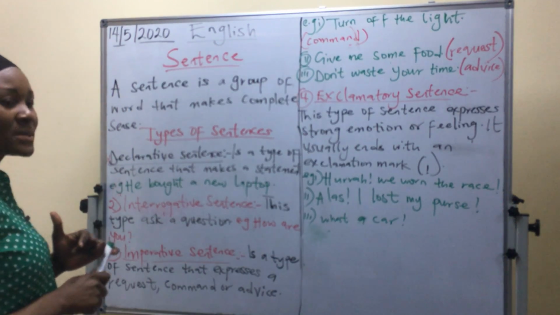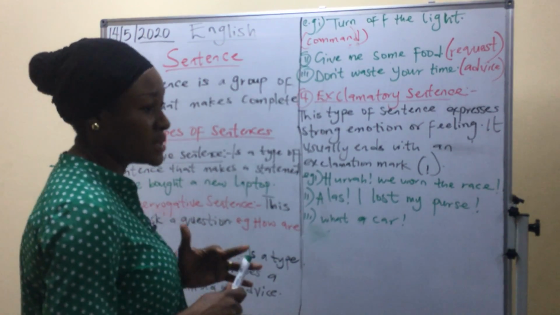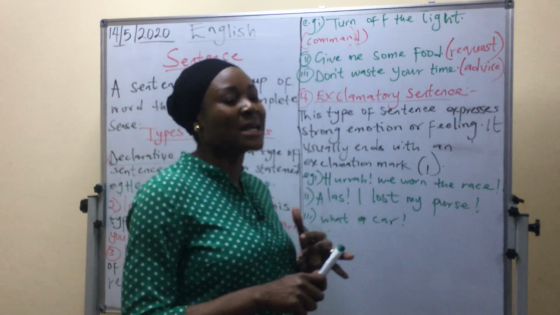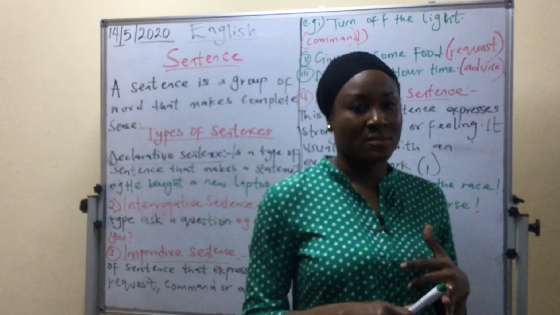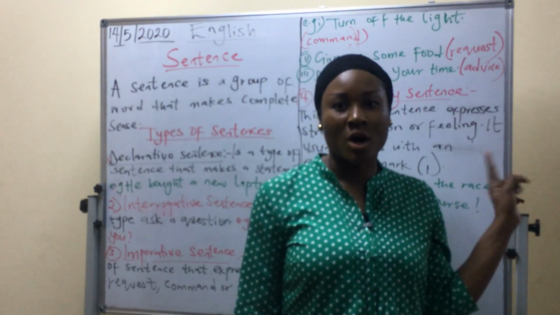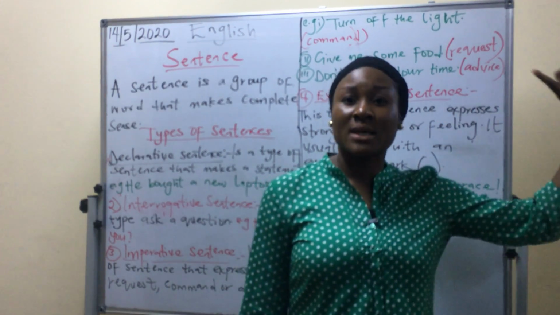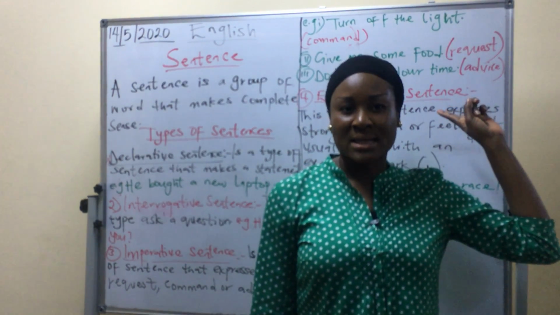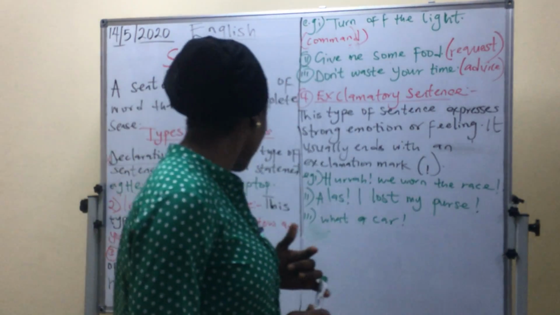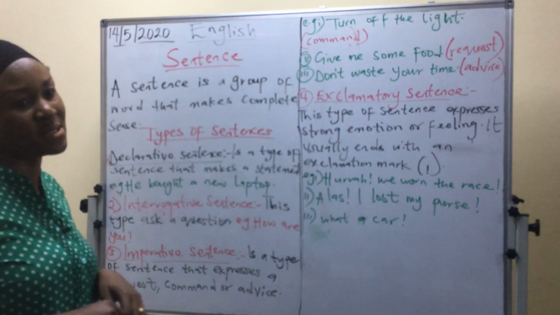Another part of imperative sentence is command. We know a command by the tone of our voice. Get out is a command. Shut the door is a command. Turn off the lights. That's another part of what? Imperative sentence.